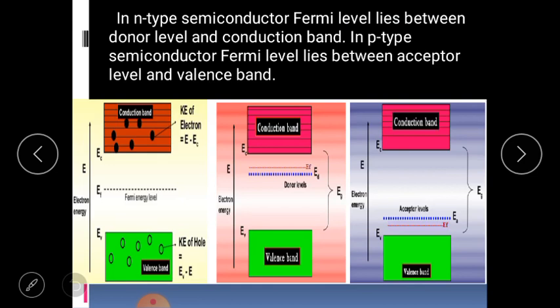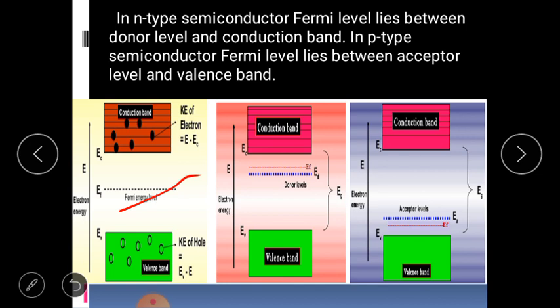Here, the representation of Fermi energy level is given in case of extrinsic as well as intrinsic semiconductor. In intrinsic semiconductor, this is the position of Fermi energy level. It is at the middle of conduction band and valence band. That is Ef is equal to Ec plus Ev divided by 2. This representation means the electron in intrinsic semiconductor lie at the center of conduction band and valence band.